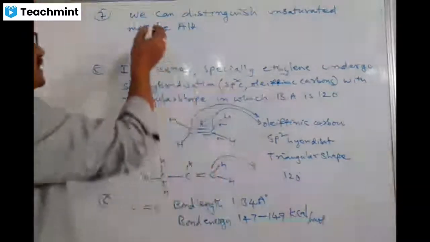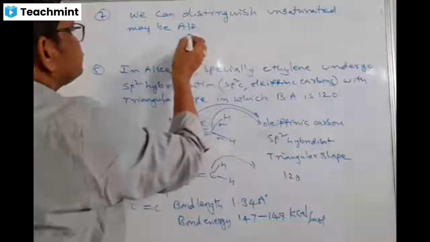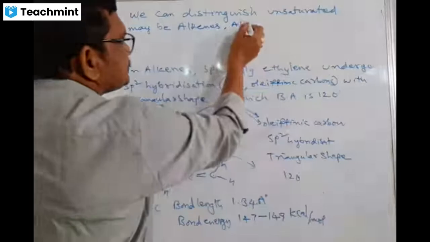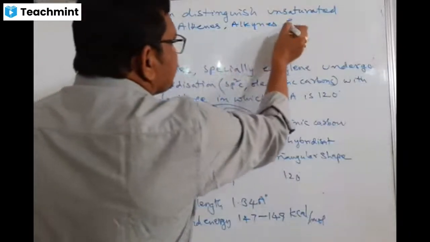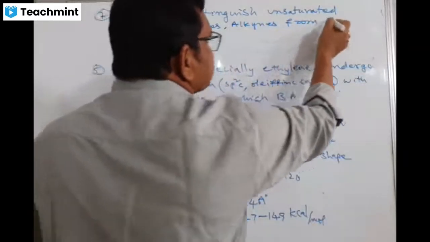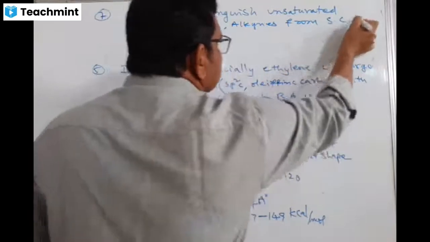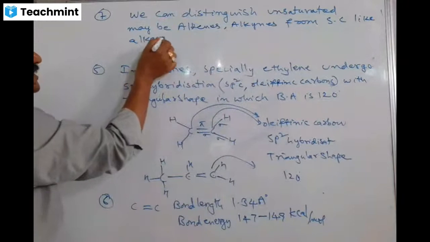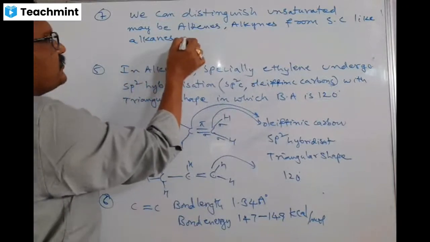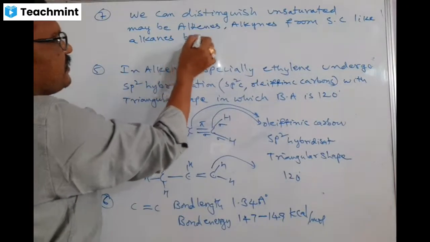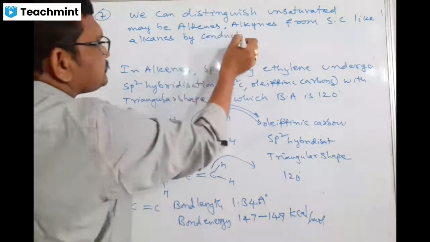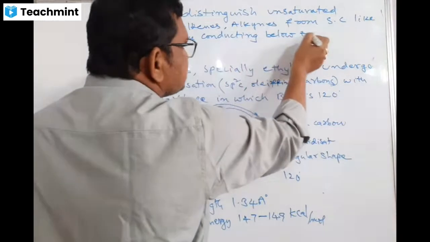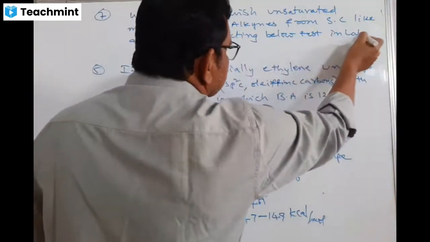See, we can distinguish unsaturated compounds, maybe alkenes, alkynes, from saturated compounds like alkanes, by conducting the following tests in the lab.